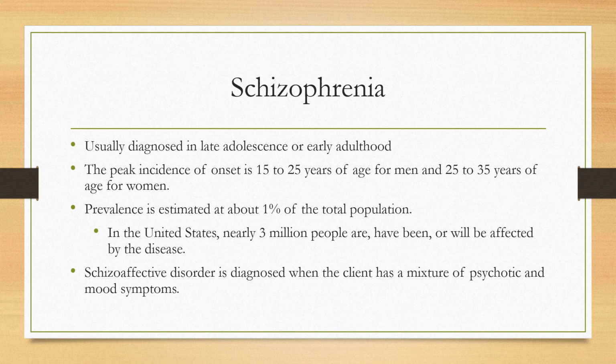Schizoaffective disorder is diagnosed when the patient has a mixture of both psychotic symptoms and mood symptoms. Mood disorders are also known as affective disorders. This is where the name schizoaffective comes from, a combination of schizophrenia and an affective disorder. You may see schizoaffective as schizoaffective bipolar type or schizoaffective depressive type.